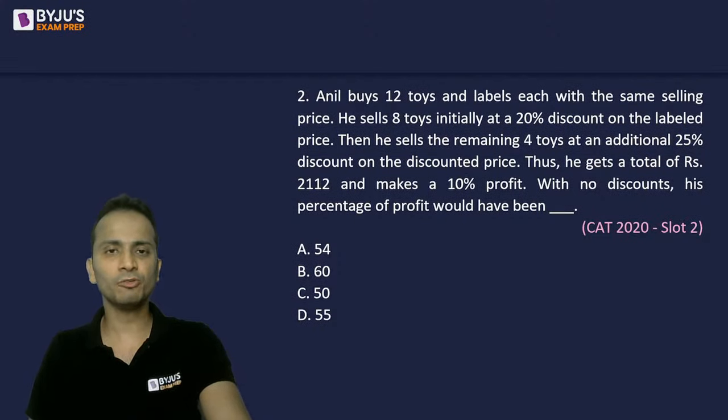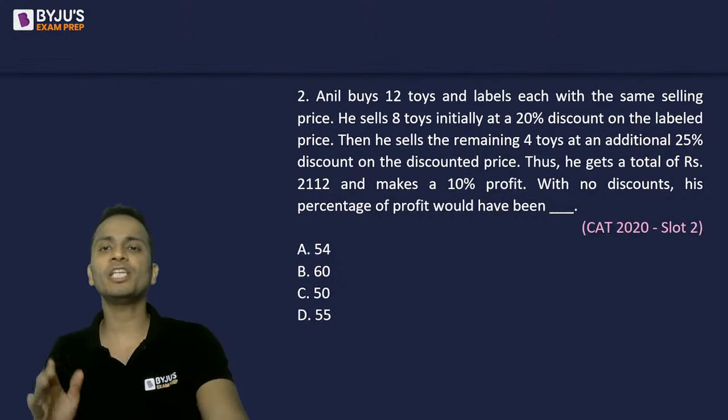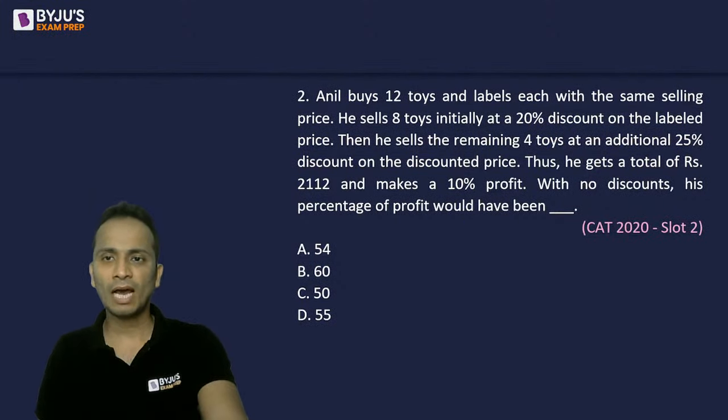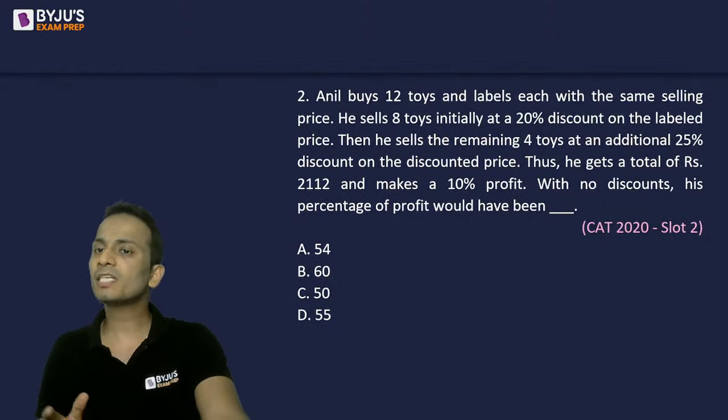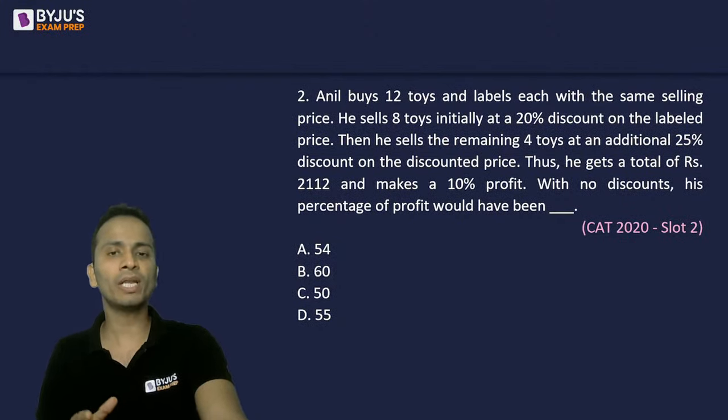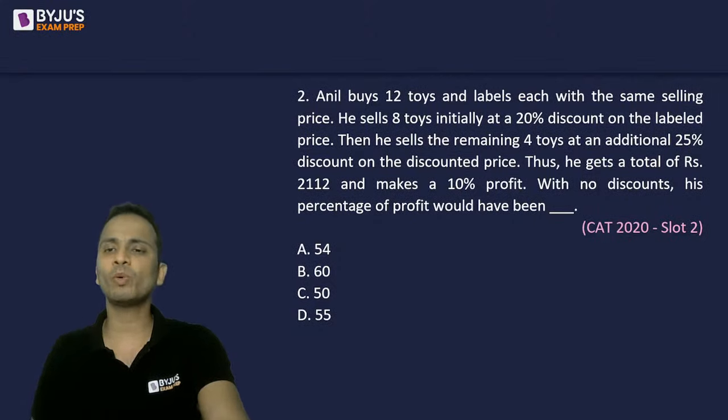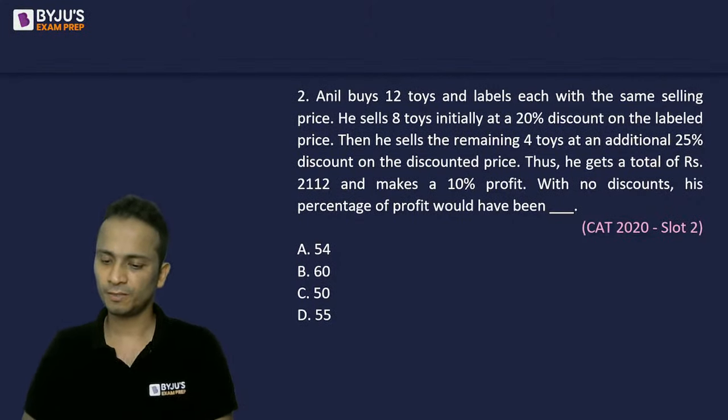Let's read this question out. Anil buys 12 toys and labels each with the same selling price. He sells 8 toys initially at 20% discount on the label price and then he sells the remaining 4 toys at an additional discount of 25% on the discounted price. Thus, he gets a total of rupees 2,112 and makes a profit of 10%. With no discounts, his profit percentage would have been which one among the following options?